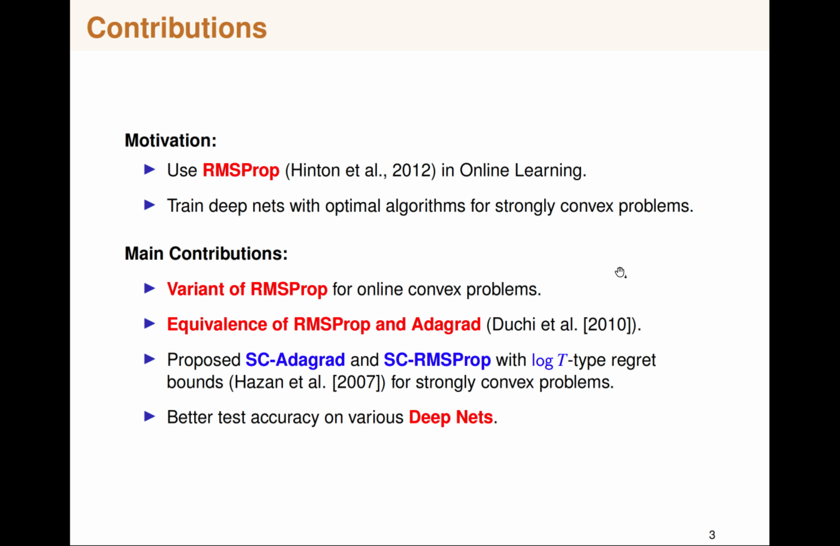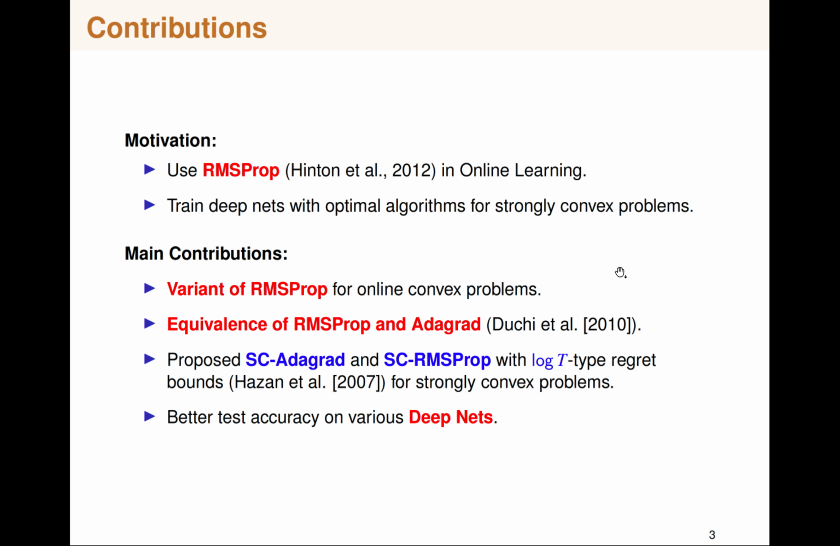So the motivation behind this work was to use RMSProp, which was proposed in the deep learning community, in online convex optimization. And also, currently it has been the case that the algorithms which were designed for convex problems were used for training deep nets. However, the algorithms which were designed for strongly convex problems were never used to train deep nets. So we want to tackle this problem.